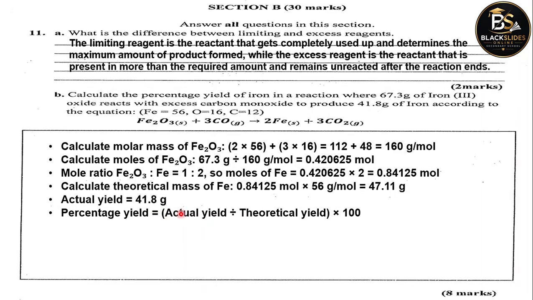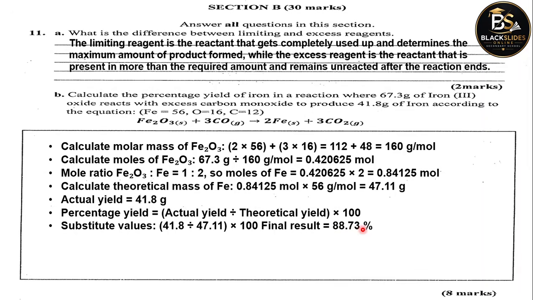Okay, so we substitute the values. The actual yield is 41.8, given here, divided by 47.11, which is the theoretical yield, this one. So the final result, the percentage yield which is needed, is going to be 88.78.